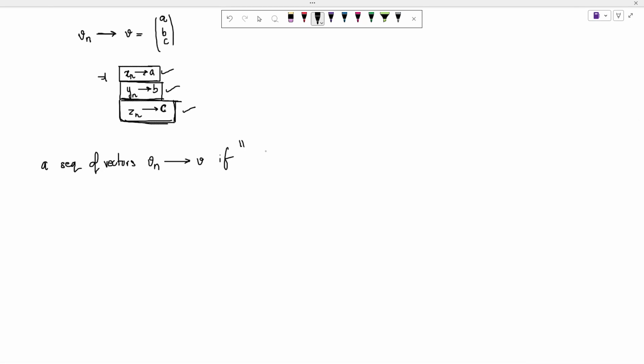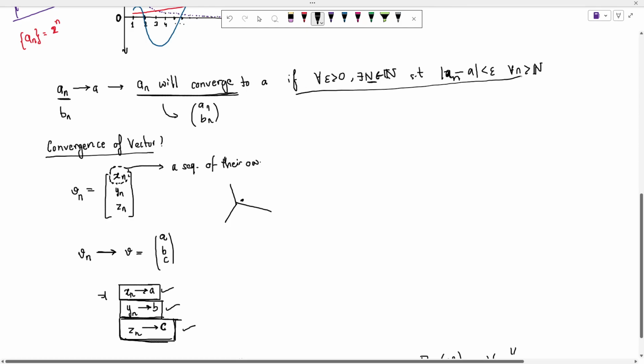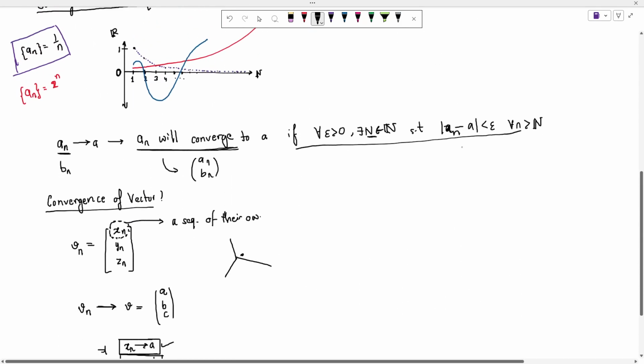So a sequence of vectors here will converge if there exists a natural number N such that for all n greater than N, Vn will belong to this epsilon neighborhood of V, for all epsilon. So if you notice, these two things are exactly the same thing. By the way, this means that an belongs to the epsilon neighborhood of a, right? So these two things are kind of the same way of saying this.